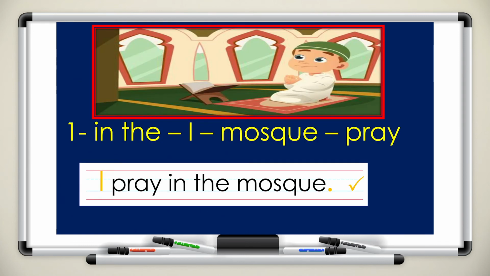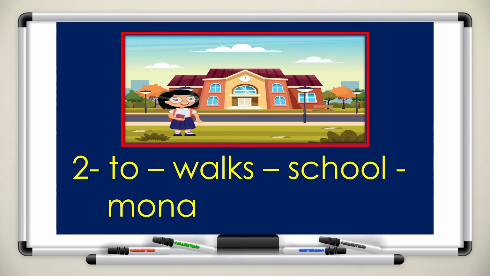Let's check your answer. I pray in the mosque. I started my sentence with a capital letter, the pronoun I, and ended my sentence with a full stop. I pray in the mosque. Now, let's look at number 2.